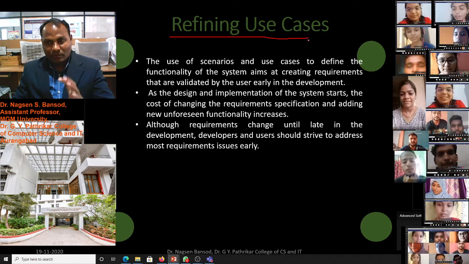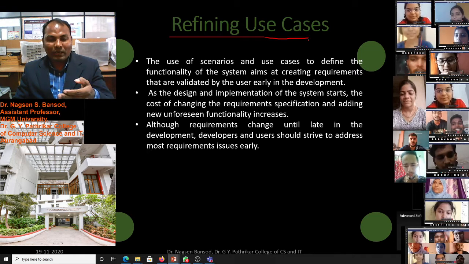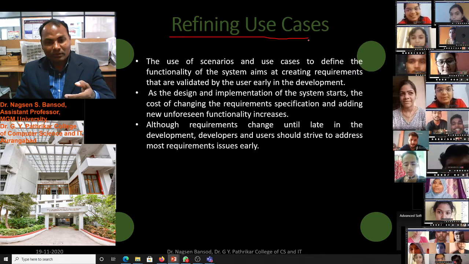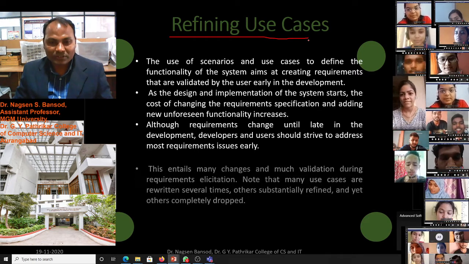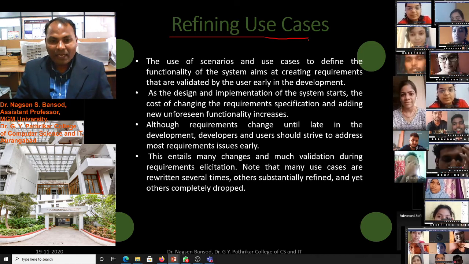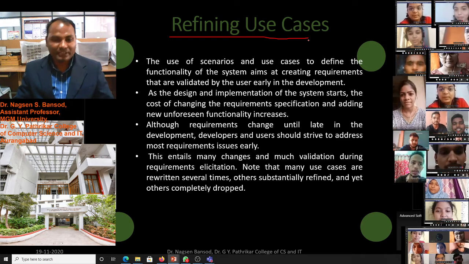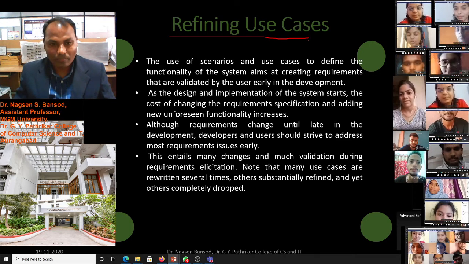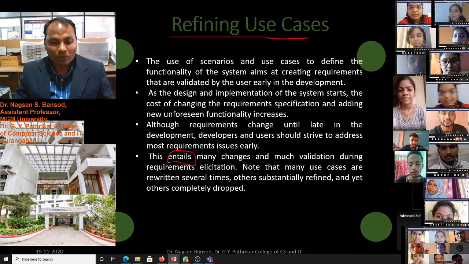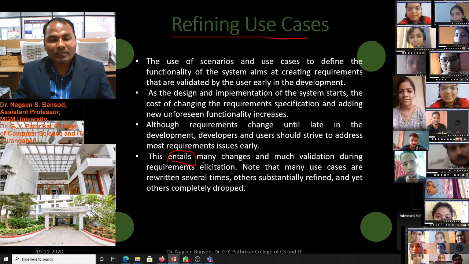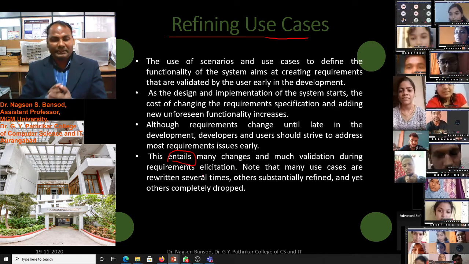Before developing the complete software, we have to try to acquire complete information from the users. This entails many changes and much validation during requirement elicitation.